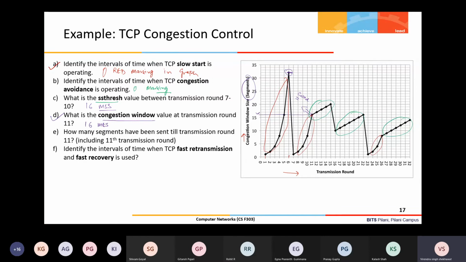Okay, how many segments have been sent till transmission round 11, including the 11th transmission round? How many segments have been sent, starting from the first round onwards till 11?